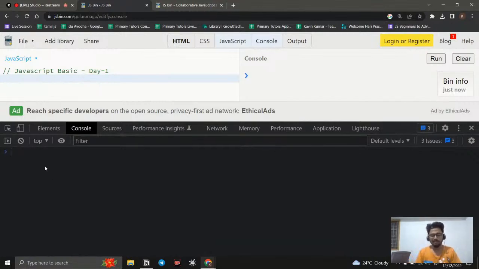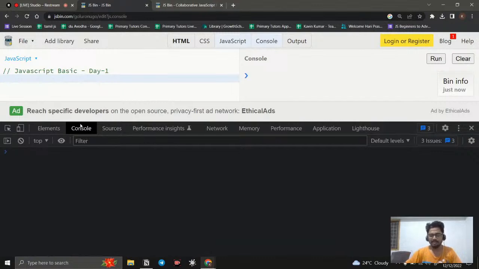It is a dynamic place where you can do, for example, simply 2 plus 3, and you can see we get this 5, right? Whatever we write here, we can see here. We can use it like a workplace, and all our error messages, warning messages, everything, the browser notifications, will be displayed here. By using those messages, we can optimize our code. We can change our code. Okay, so that is what we need. So this is the console.